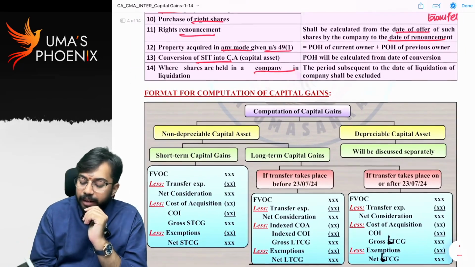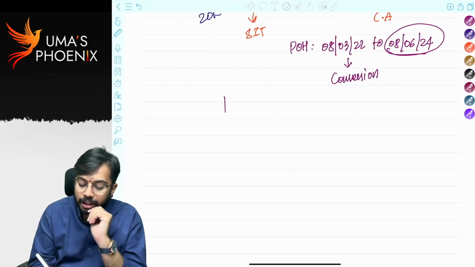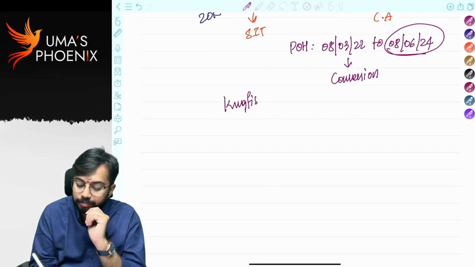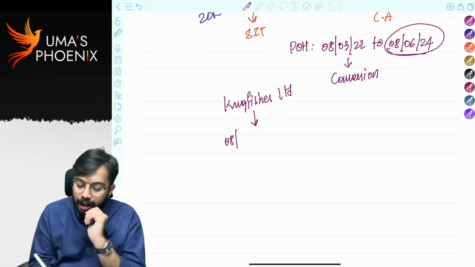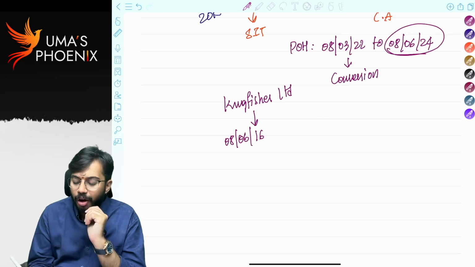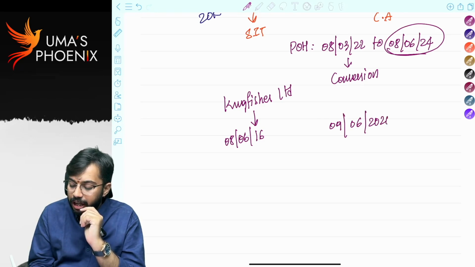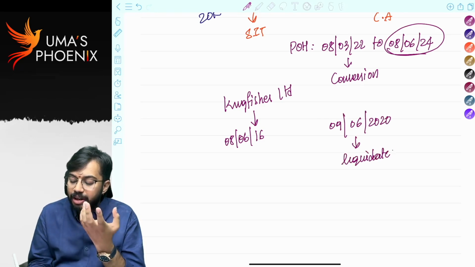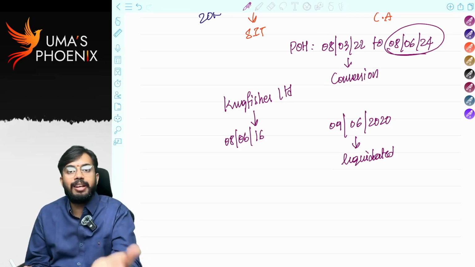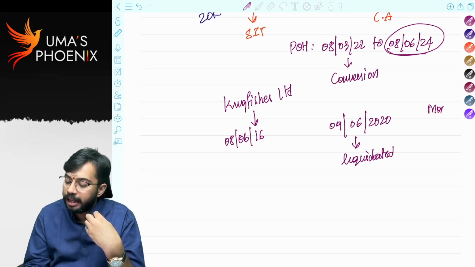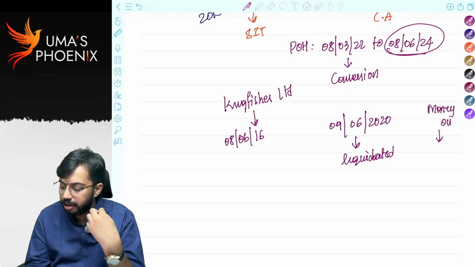Whenever a company is liquidated, say I purchased shares of Kingfisher Limited on 8th June 2016. On 9th June 2020, Kingfisher was liquidated. Whenever a company is liquidated, I will surrender my shares, and for surrendering my shares I will get money. I got money on 6th June 2024.